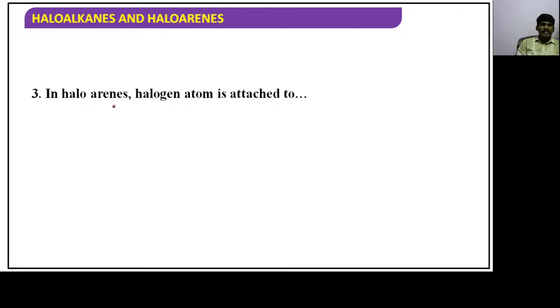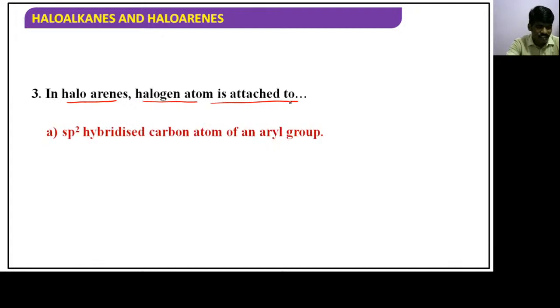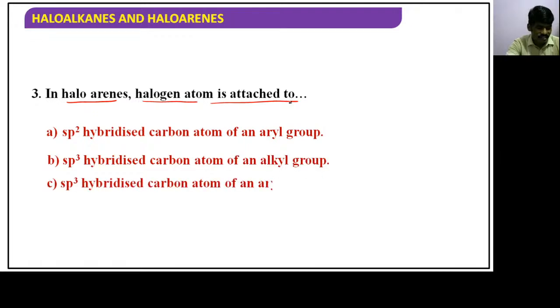The third question given. In haloarenes, the compounds given as haloarenes, halogen atom is attached to. The second one answer is perfectly said. Most of the people who are attending said it perfectly. I am displaying the options. Fiza, hope you are okay. My network is fine. Aishwarya, that is the correct answer. Joel, correct answer. Pawan, it is correct. Ganesh, very good.